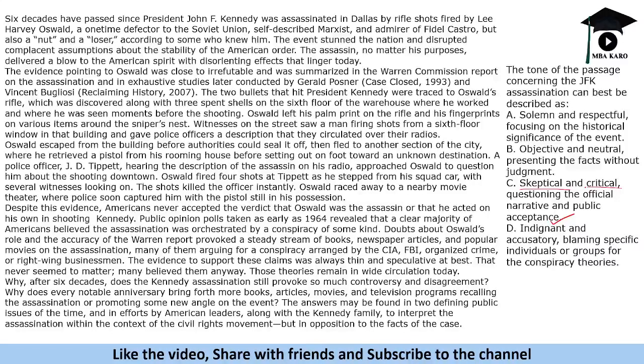It is skeptical about this theory, like it says that the Americans still believe that it was a conspiracy theory. So they are still skeptical about it. They question the official narrative and public acceptance. So both are speculations, and hence the tone would be skeptical.